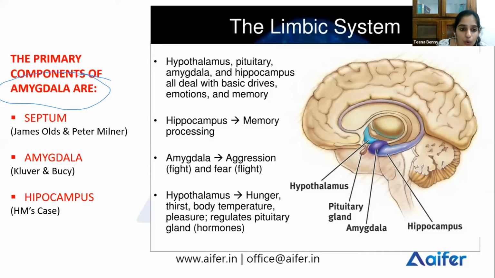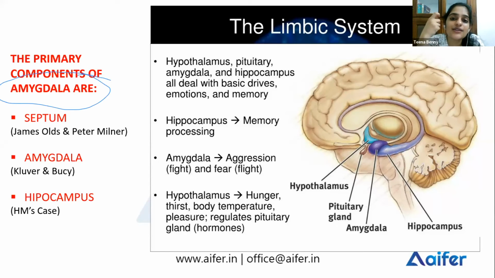So James Olds and Peter Milner, what did they do? They performed an experiment on rats. The rats preferred stimulation of their septal region to eating, even after more than 24 hours without food.